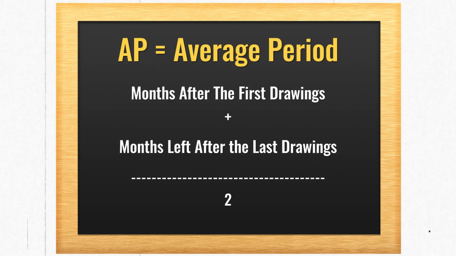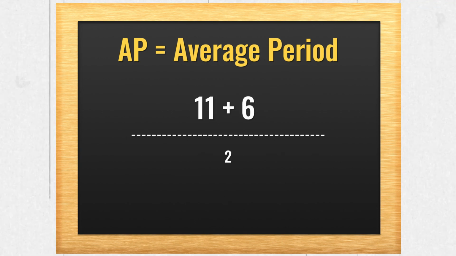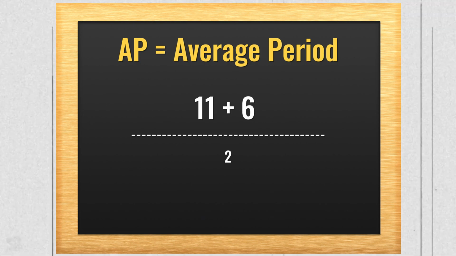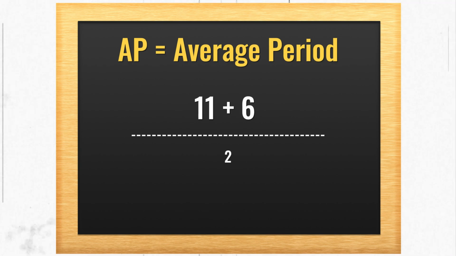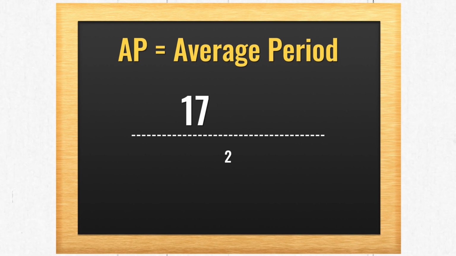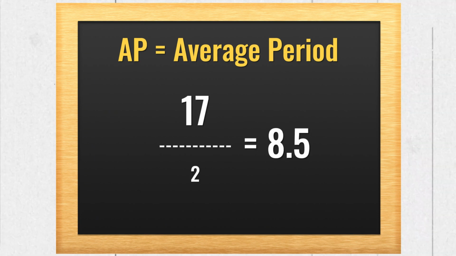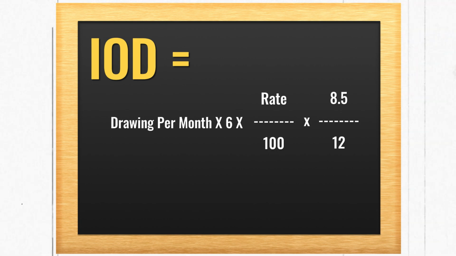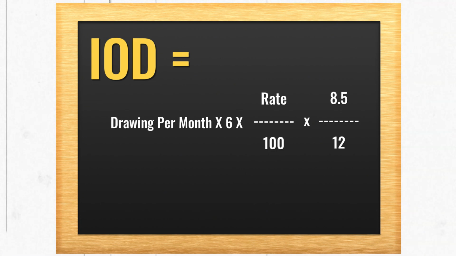The first drawing was made on 30th of April. So the months left after 30th April will be only 11 months, because 1 month of April has gone. So it is 11 plus. The last drawing was made on 30th of September. So it is the 6 months remaining. So it is 11 plus 6 will give you 17 divided by 2 will give you 8.5. So the formula now has become interest on drawings is equal to drawings per month multiplied by 6 multiplied by rate upon 100 multiplied by 8.5 upon 12. So with this, we have finished the drawings which were made for the first 6 months.